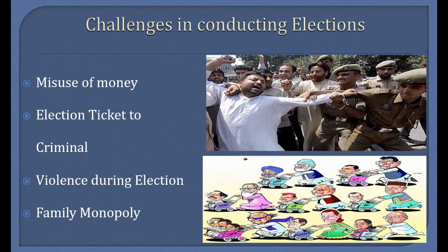The fourth challenge that we have is family monopoly. To ensure the continued influence in politics, the leaders give election tickets to their own relatives. This practice creates family monopoly in politics. These are some of the major challenges faced during the time of elections.